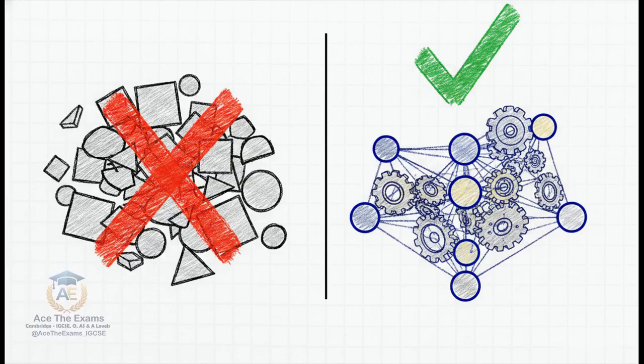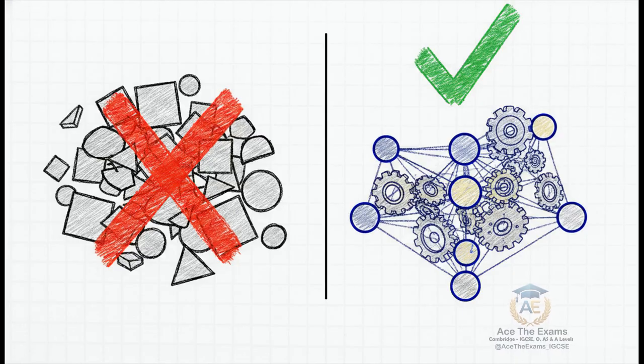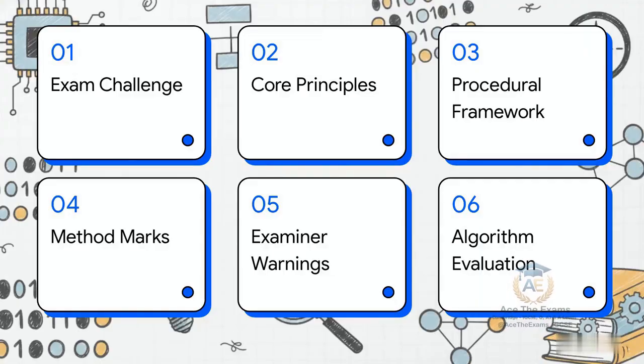Every single time you declare a 1D array, a custom record, or even just a simple counter for a loop, you are making a deliberate design choice. And today, we are going to decode exactly how to communicate those choices to the examiner so you extract maximum marks. So, here is our roadmap for today's explainer. We'll start with the exam challenge, cover core principles, dive into the procedural framework, learn about winning with method marks, highlight top examiner warnings, and finally, evaluate your algorithm.